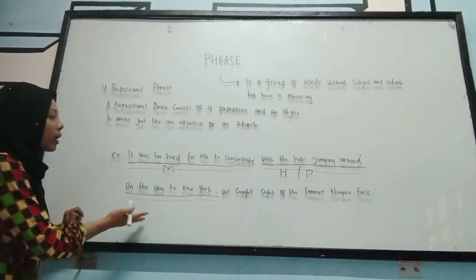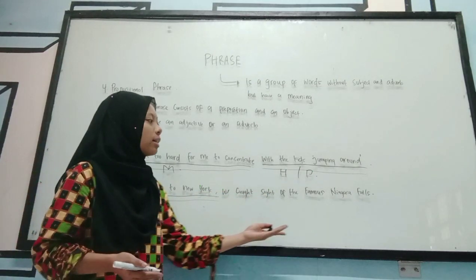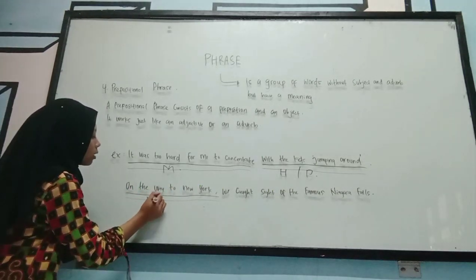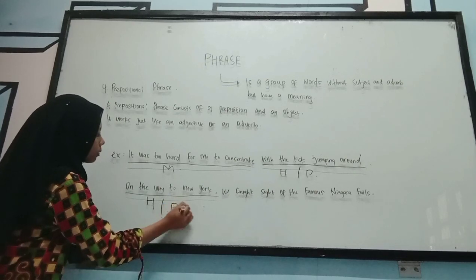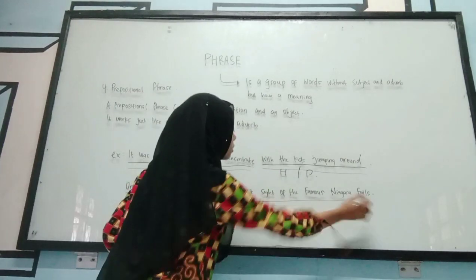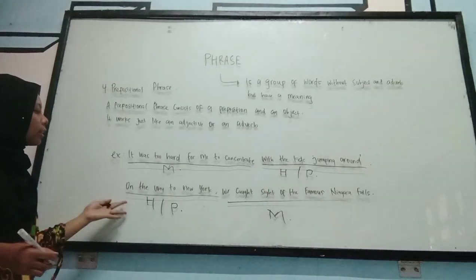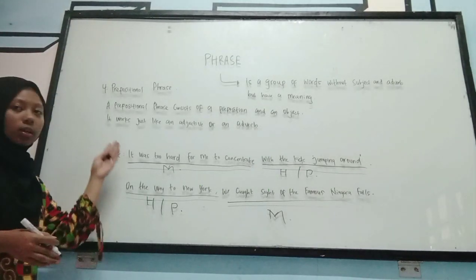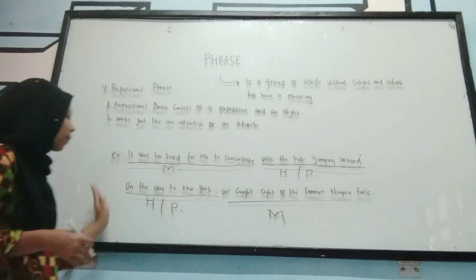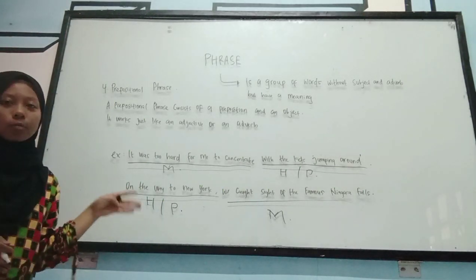And then: On the way to New York, we caught sight of the famous Niagara Falls. So on the way to New York is the head preposition, and we caught sight of the famous Niagara Falls is the modifier. So in the sentence we have on as a preposition, and we caught sight of the famous Niagara Falls as a modifier from this preposition. So this is the example of a prepositional phrase.